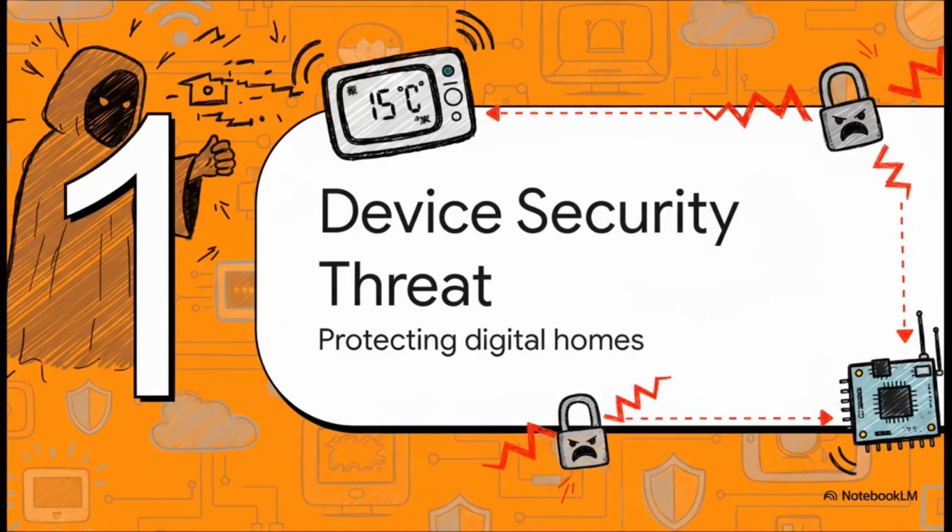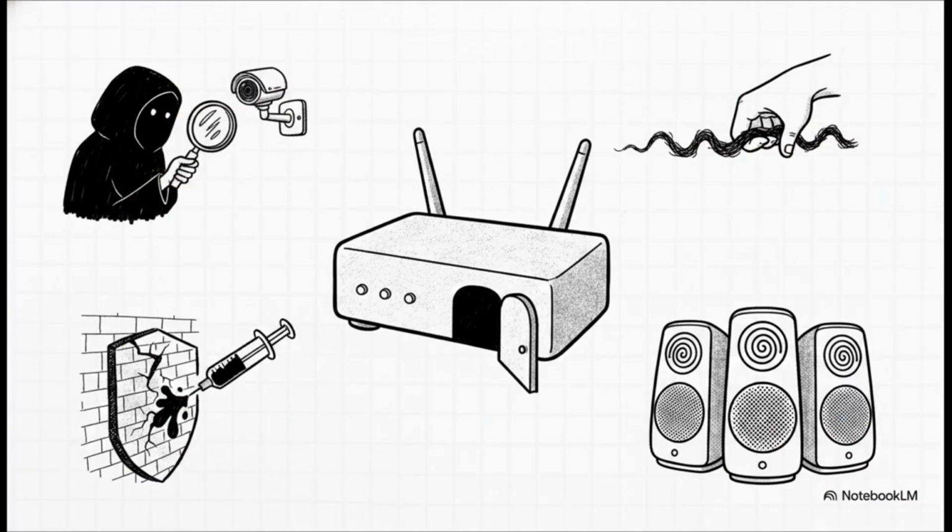Starting off with Section 1, the smart device security threat and how we protect your digital home. Because, let's face it, every single day our home networks are facing some very real threats. The second we connect a basic smart device to our Wi-Fi, we're essentially opening a potential door. Hackers can gain unauthorized access and actually take control of these devices. There's a terrifying example from our source material where hackers access the live feeds of smart home baby monitors and cameras. No way we want that.